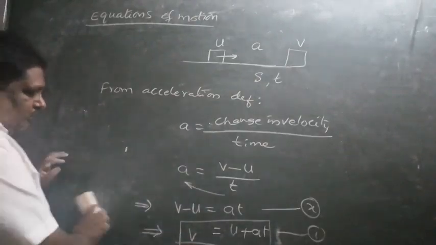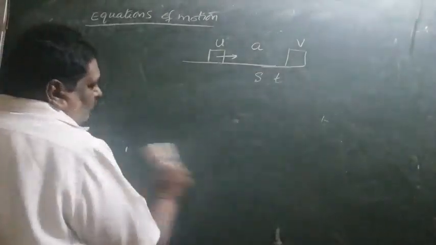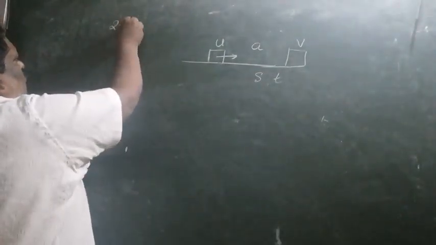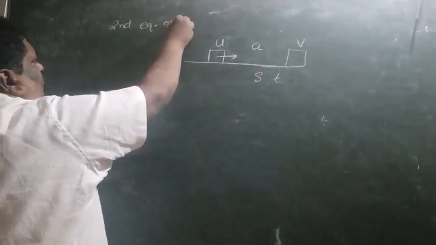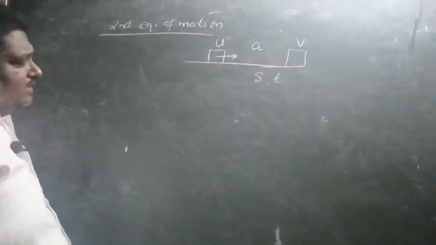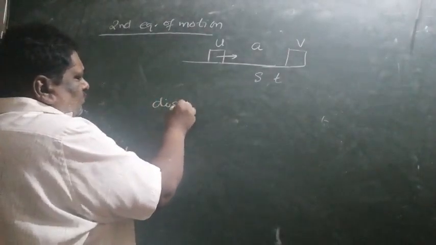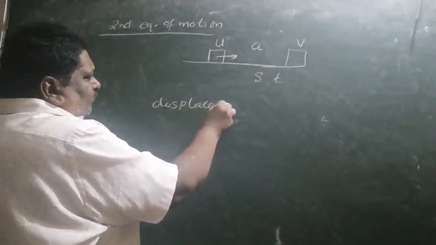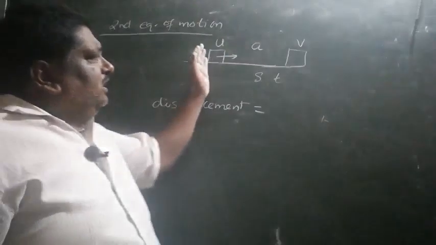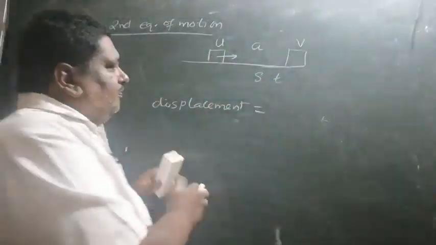Right. We shall go for the second equation of motion. What is the second equation of motion? Generally, displacement is speed into time, that is, average velocity into time.